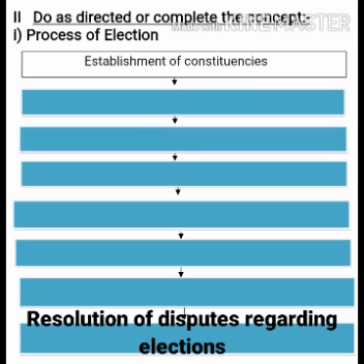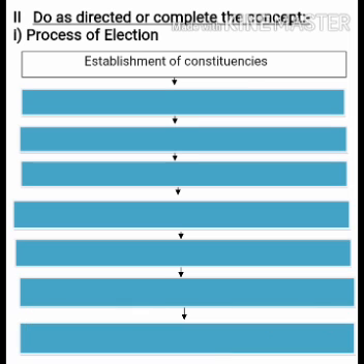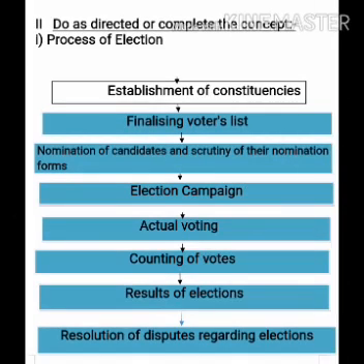That means if any problem arises even after elections are over and results are declared, problems regarding fraud, then Election Commission investigates that matter and tries to sort it out. So these are the 8 processes of elections. So students, write down all these 8 processes in your worksheet.